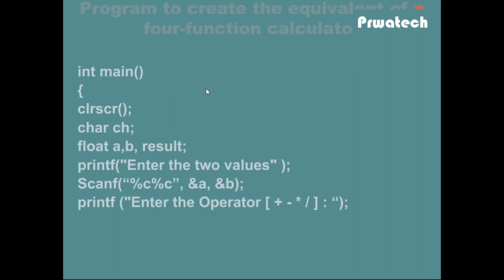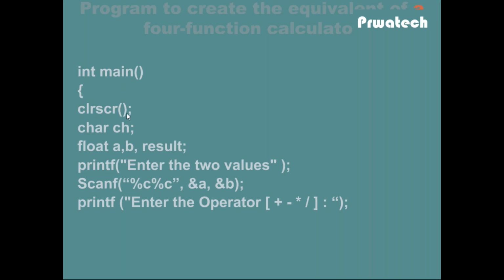So using this if else block, I have to write a simple program that performs addition, subtraction, multiplication and division. This is the main function. Every program starts with the main function, and here clrscr means clear the console window.